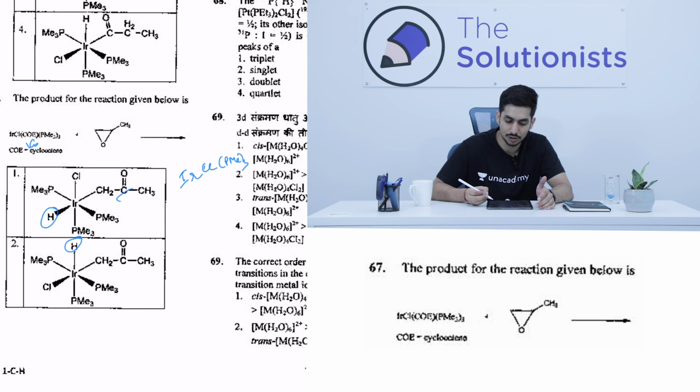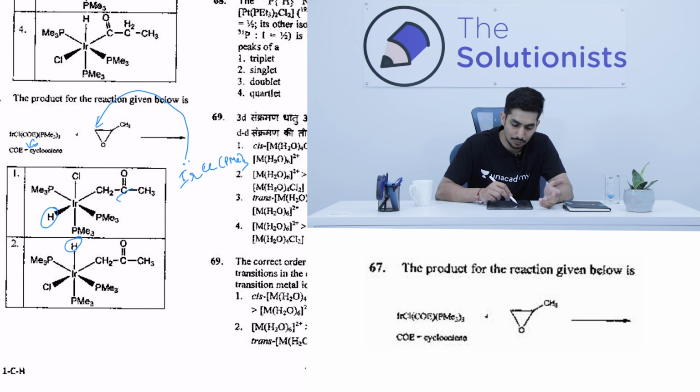So now it's a 16 electron species, it can easily undergo oxidative addition because iridium over here is electron rich. Now out of the two sites, which side of the epoxide will it prefer to attack? Obviously it will try to attack the less hindered side due to steric reasons. So this iridium over here is going to attack the less hindered side of the epoxide, which will lead to the opening. So now you can see that the CO that is forming over here is not a direct attachment, it is an indirect attachment, right?